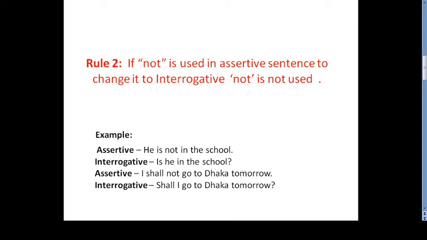Simply, not is dropped. And another example we see: I shall not go to Dhaka tomorrow. Here also shall not is there, so we'll drop not. Then the helping verb at the beginning, so: shall I go to Dhaka tomorrow? So it's very simple. If you find not in an assertive sentence, simply drop it, and the others as usual, as you learned in the previous rule: pick the helping verb at the beginning, then subject, then the remaining part, then question sign. Let's go through rule 3.